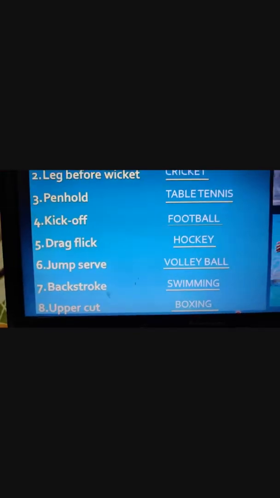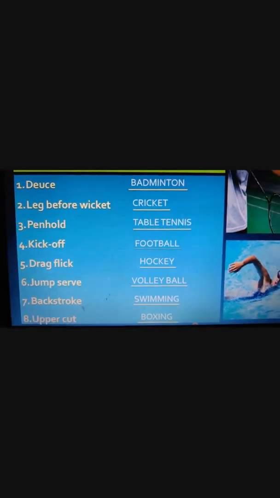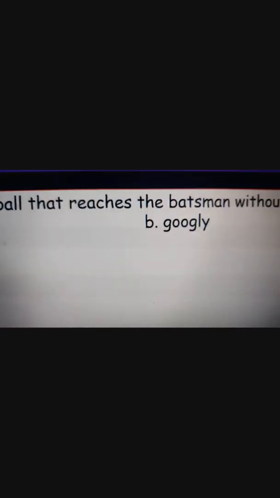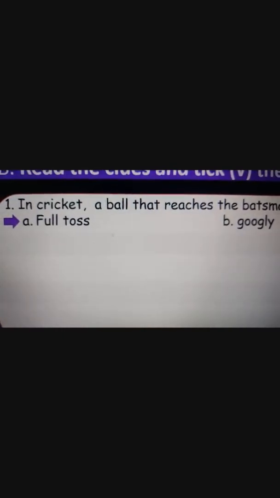Right. So now coming to the next part, that is read the clues and tick the correct option. You have to read the clues and tick the correct option. First, in cricket, a ball that reaches the batsman without bouncing, what do we call? Full toss or googly? Anyone? Yes, it is full toss.